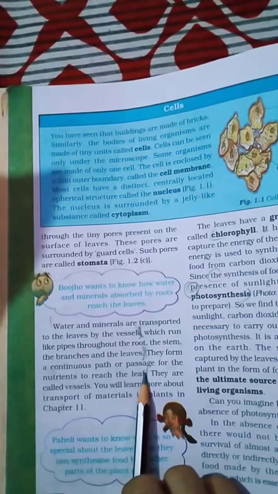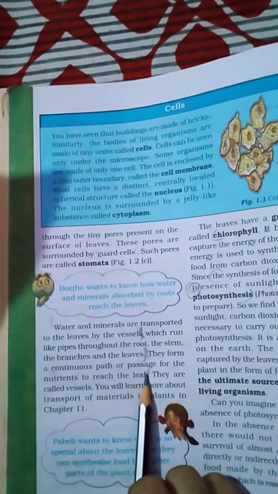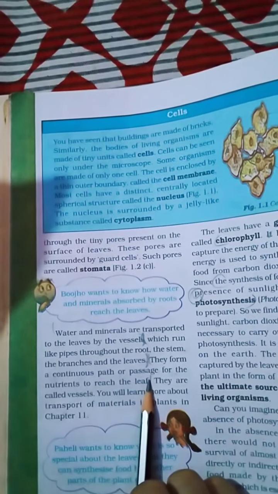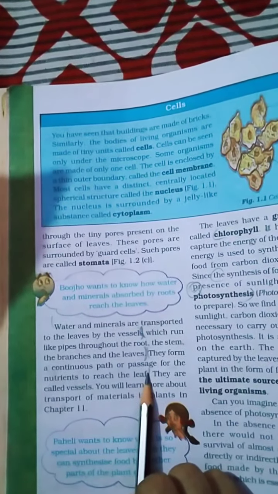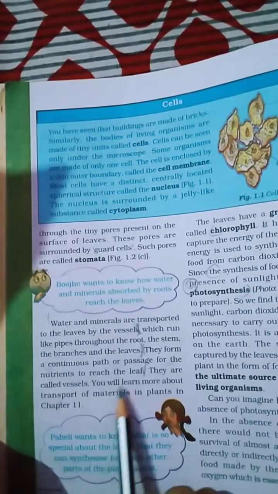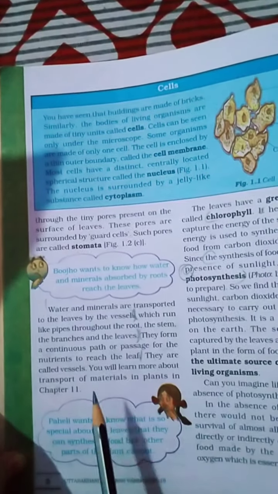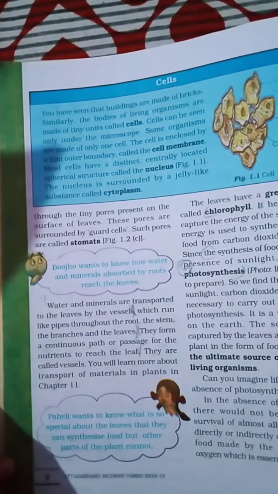With the help of some kind of vessels that are known as vascular tissue, like xylem and phloem. So xylem helps in the conduction of water from roots to the leaves. They are called vessels. You will learn more about transport of materials in plants in chapter 11. So more description will be given in chapter number 11.